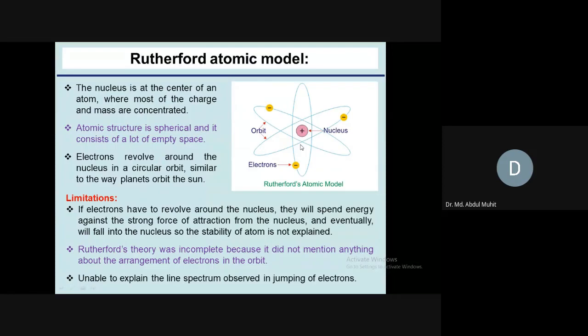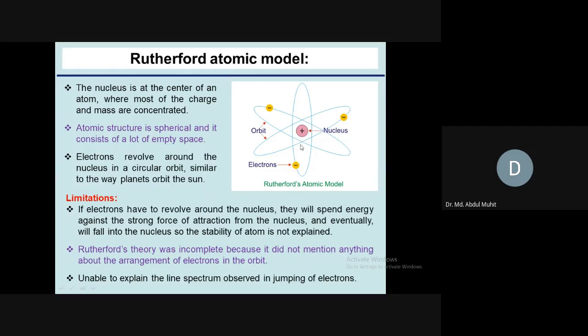So the model is like the solar system, where electrons are like planets, and the positive charge means the sun. Electrons are moving around the sun. That is the Rutherford atomic model. And in this model, he discovered the nucleus, and the nucleus has the heavy positive charge and heavy mass, which is concentrated in the nucleus. Other places are very much empty in nature, which is spherical in shape. These are the postulates of the Rutherford atomic model and its limitations.